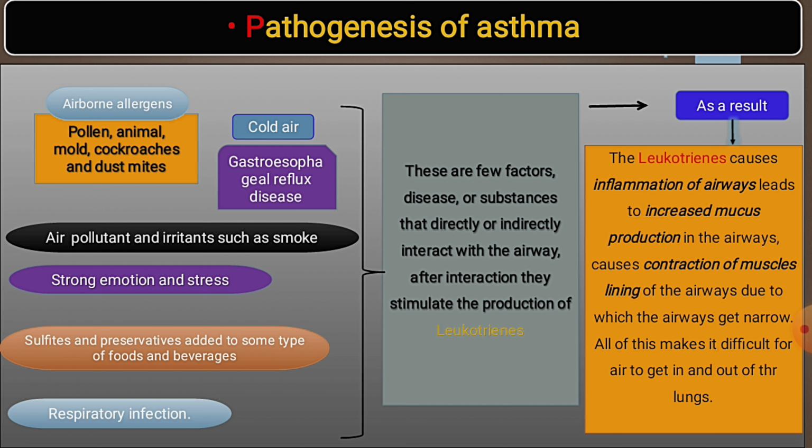After interaction, they stimulate the production of leukotriene or histamine. As a result, the leukotriene causes inflammation of the airway, leads to increased mucus production in the airways, and causes contraction of the muscle lining of the airways, due to which the airway gets narrow. All these make it difficult for air to get in and out of the lung. So leukotriene or histamine inflame the airway, increase mucus production, cause contraction of muscle, and make it difficult to breathe air in and out of the lung.